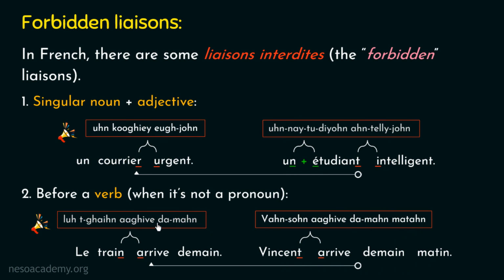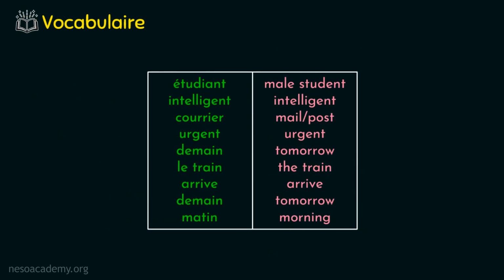So that's all about the second case of forbidden liaison, and I really hope these two cases of forbidden liaison are clear to you. Now before ending this lecture, I will show you the list of vocabulary which I have used in this lecture. I would encourage you all to pause the video for a while and note down this list in your vocabulary notebook.